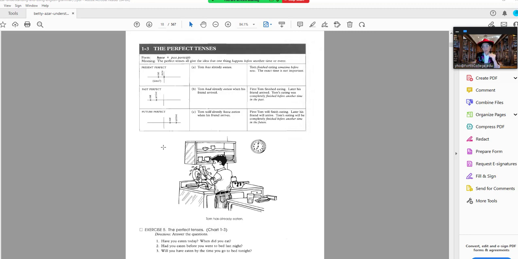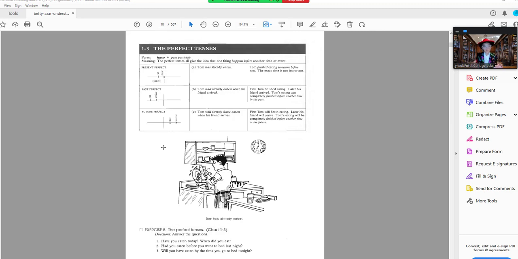When you have the verb to have plus a past participle, have talked, that's present perfect. So Tom has already eaten. That means that he just finished eating. When you have a past action that just finished, that's also present perfect. So I just finished my lunch. That would mean that 10 minutes ago, I have just finished.